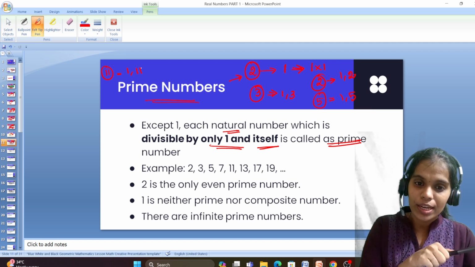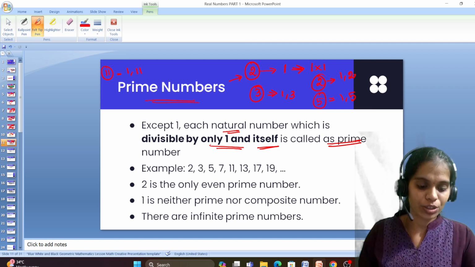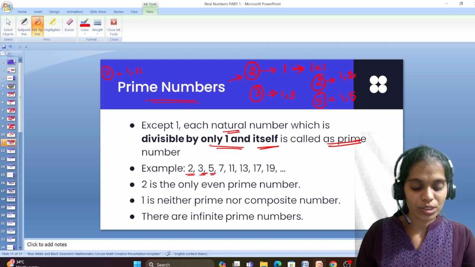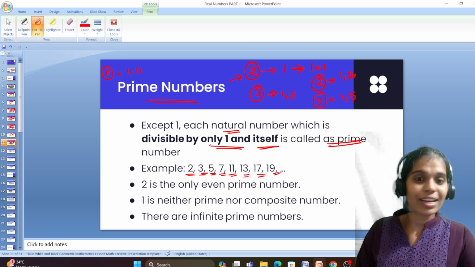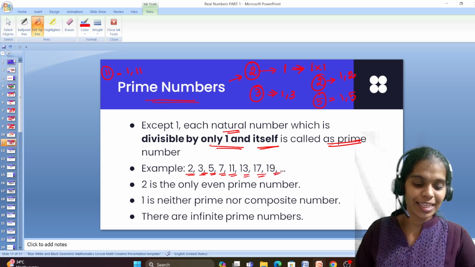1 is neither prime nor composite. Okay, what are the examples of prime? 2, 3, 5, 7, 11, 13, 17, 19. Have you observed these numbers once again?